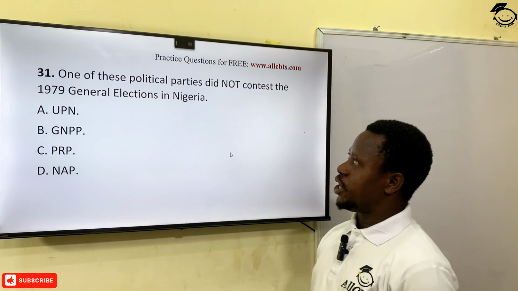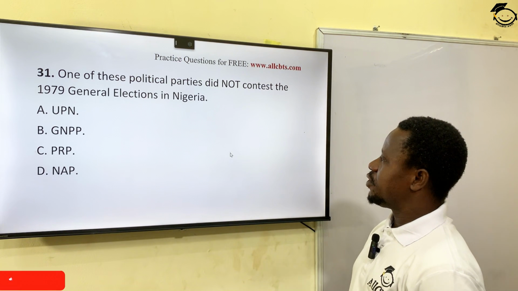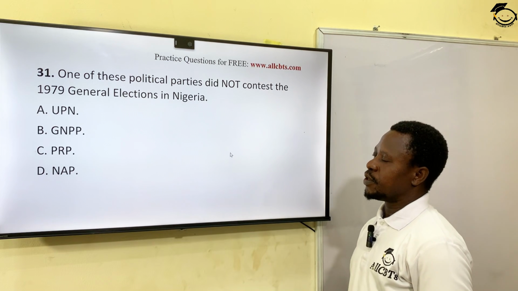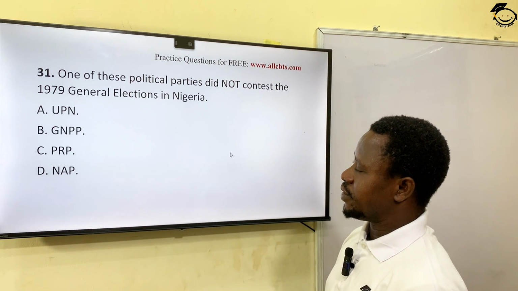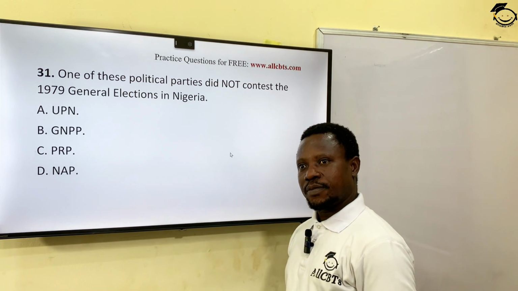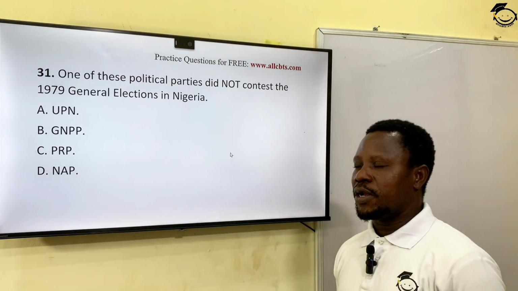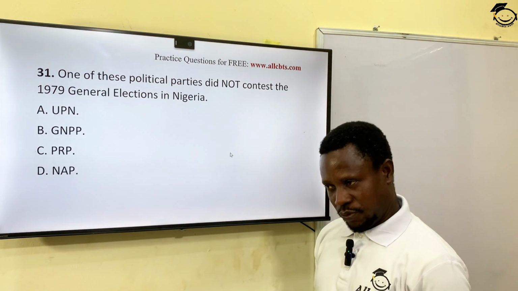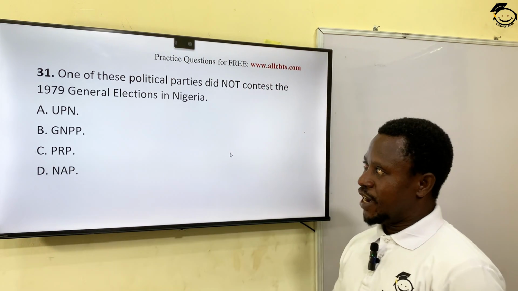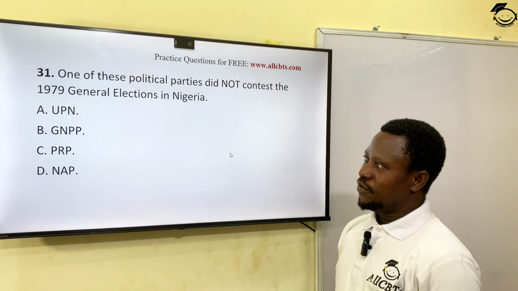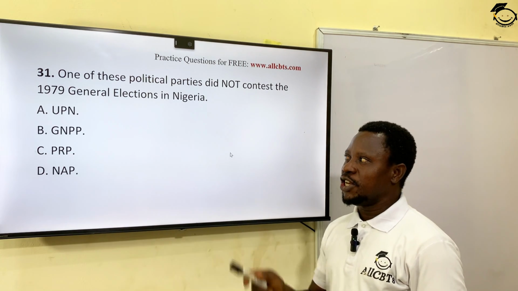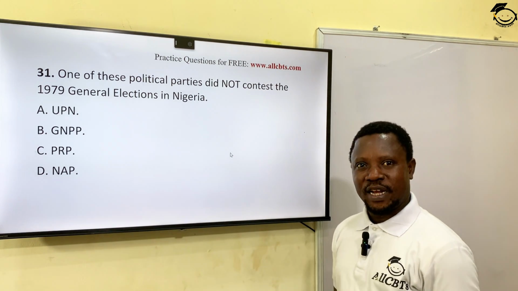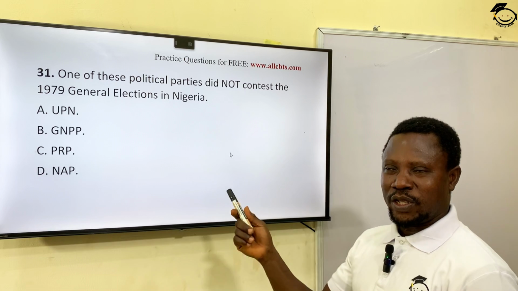The next question: one of these political parties did not contest the 1979 general elections in Nigeria. The general election of 1979 was clearly contested among 5 political parties. There were 5 political parties for that 1979 election. We have the likes of NPN, represented by Shehu Shagari. We have UPN, represented by Awolowo. GNPP, Great Nigerian People's Party, represented by Waziri Ibrahim. NPP, represented by Nnamdi Azikiwe. And PRP, I think it was Aminu Kano.